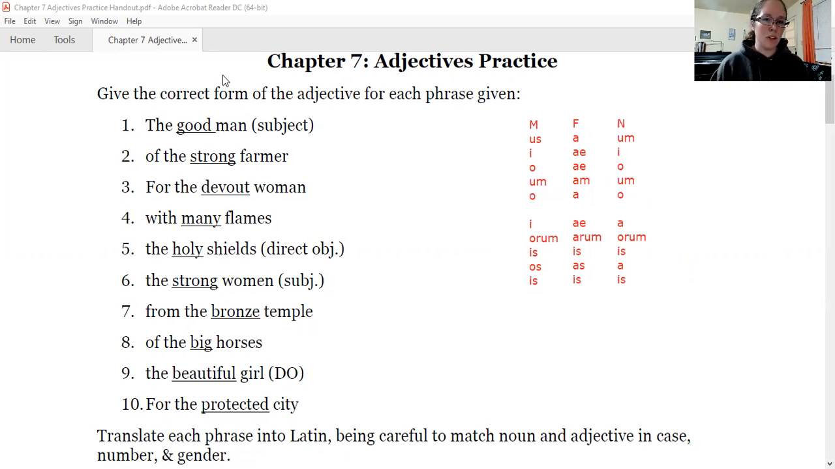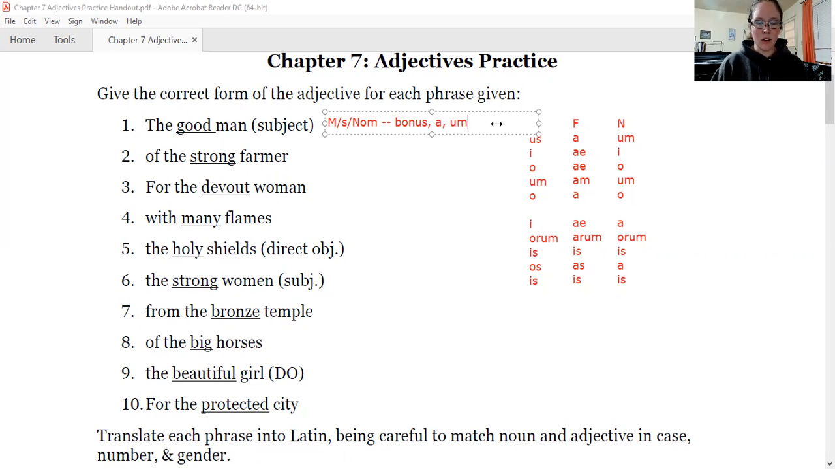Okay? So let's start with the good man. Okay, man, is that masculine, feminine, or neuter? Well, it's masculine, that's super easy. Okay, is man singular or plural? Singular. And then what case? We say right here that it's the good man and it's the subject. What case does that show up in? Subject is used for nominative case. The word for good is from chapter 7. It's bonus, bona, bonum. Okay, and we abbreviate it that way lots of times.